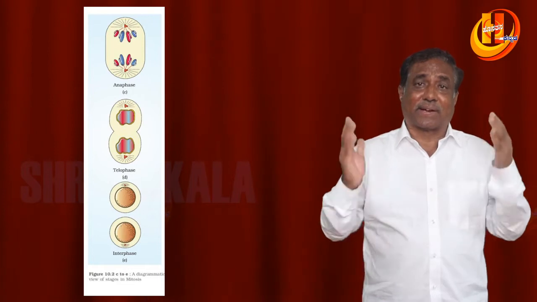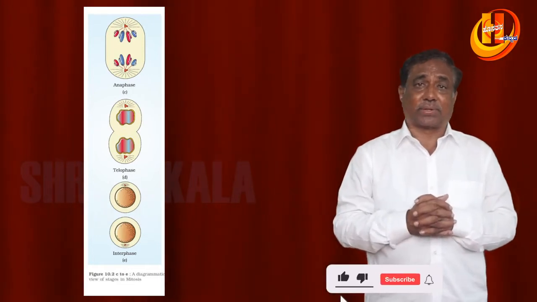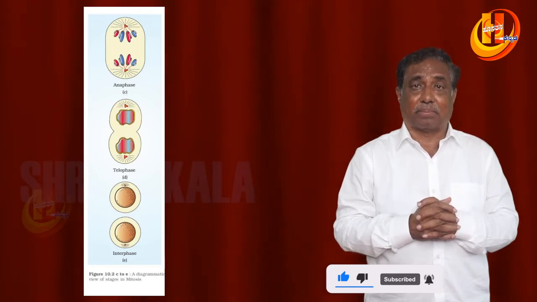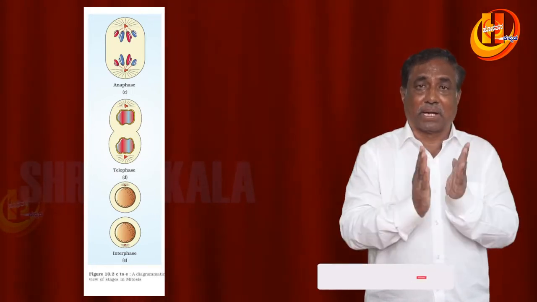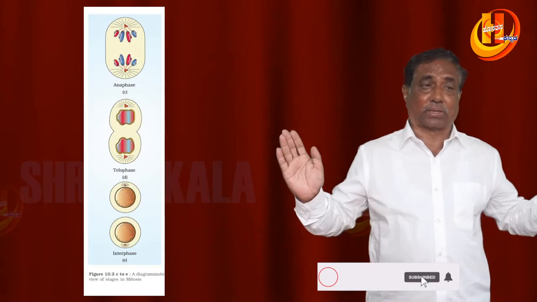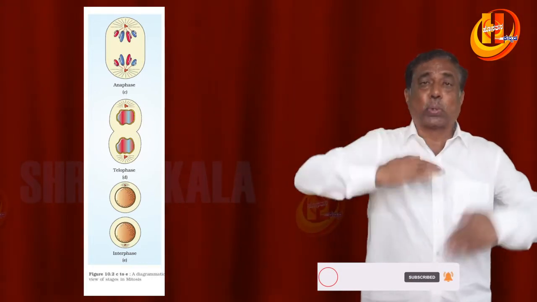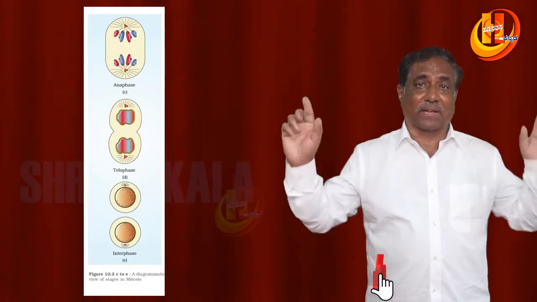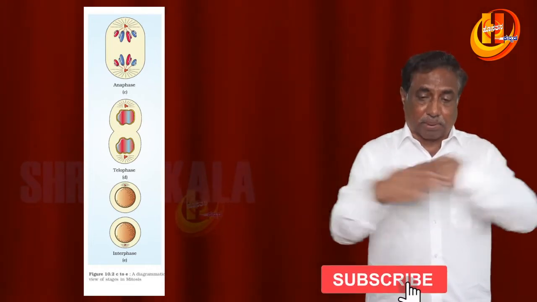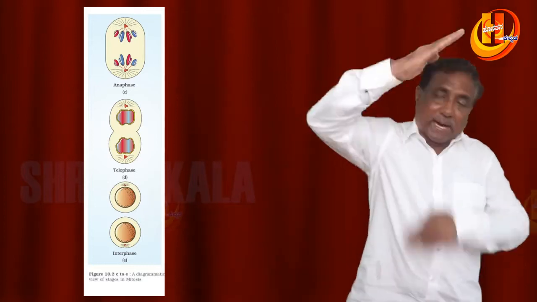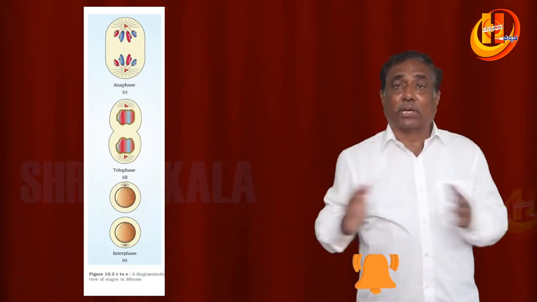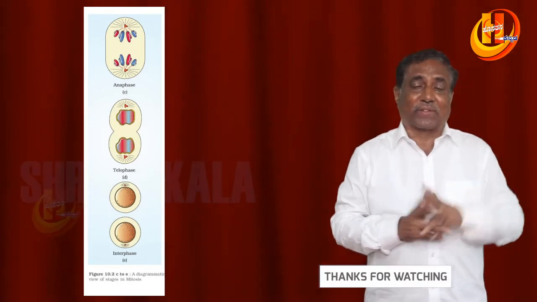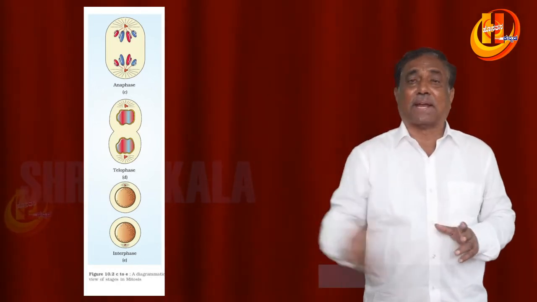And cytokinesis, that is the division of cytoplasm. Division of cytoplasm takes place in plant cells by cell plate formation. A bulged portion appears in the middle and extends towards the periphery, separating the two daughter cells. That is in plant cells. In animal cells, a cleavage furrow appears and proceeds towards the center centripetally, separating the two daughter cells. If cytokinesis fails to occur, this results in polyploidy.